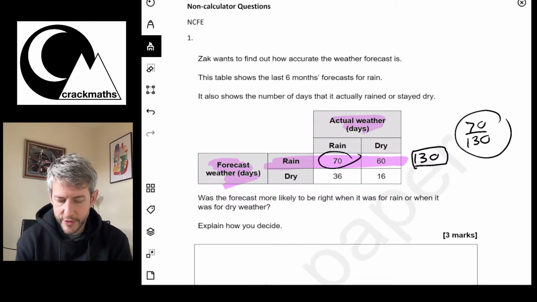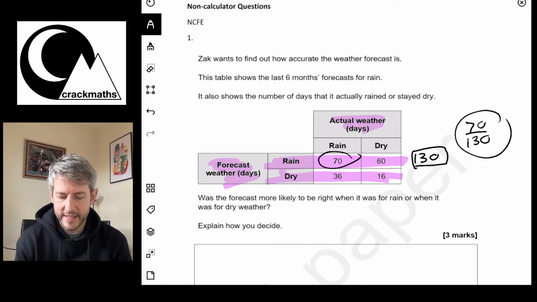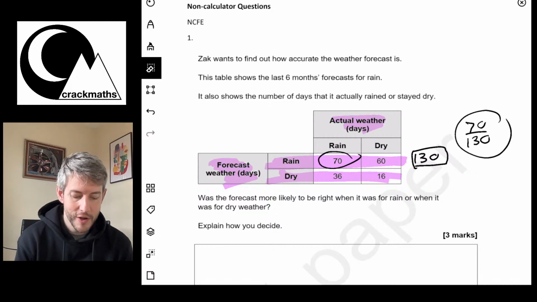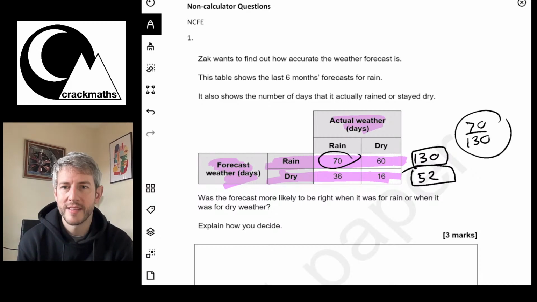Now here we've got the forecast for dry days. The forecast for dry days shows that there were 36 days when it rained and 16 when it was dry. So 36 plus 16 is going to be 52 days that it was forecast to be dry. Now, out of those, how many were dry?